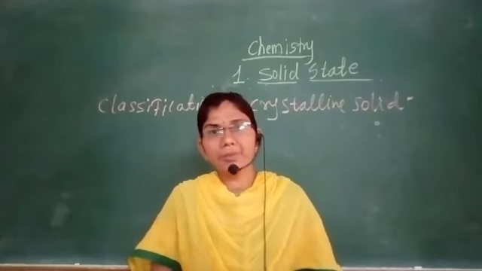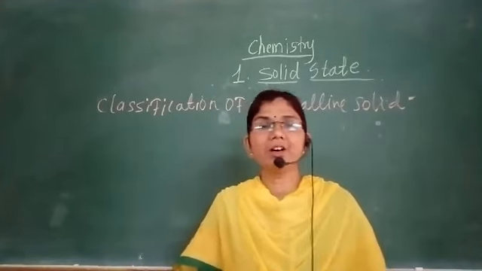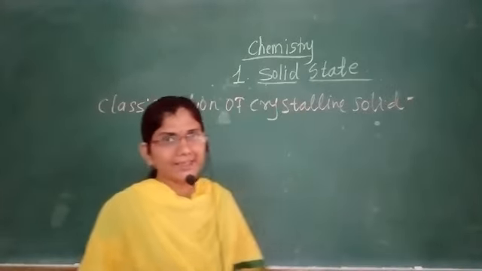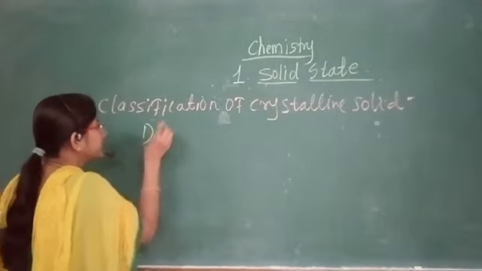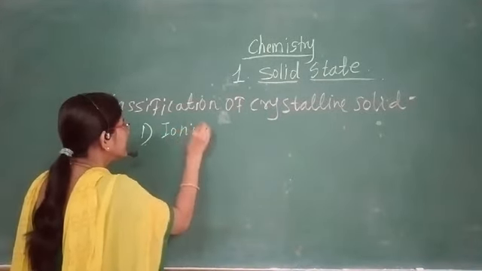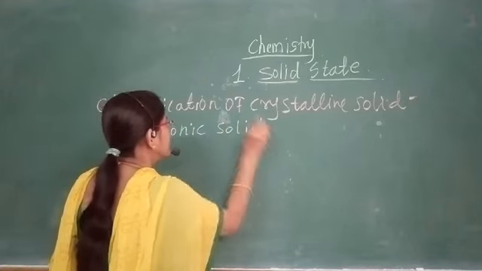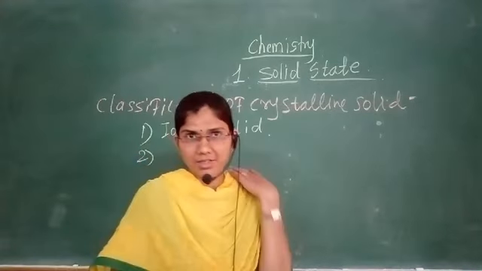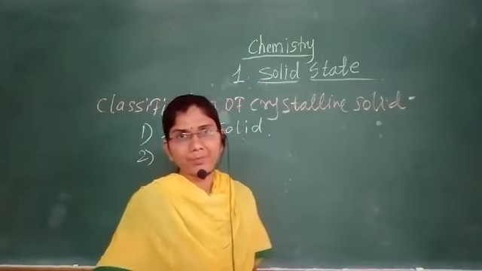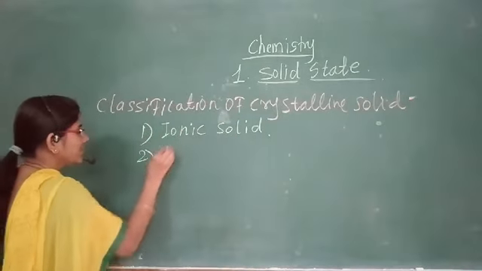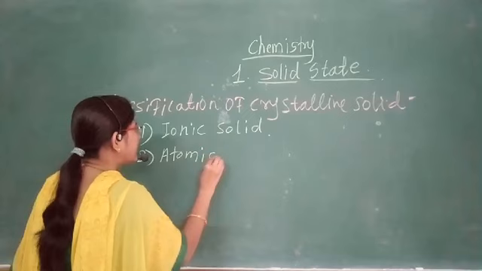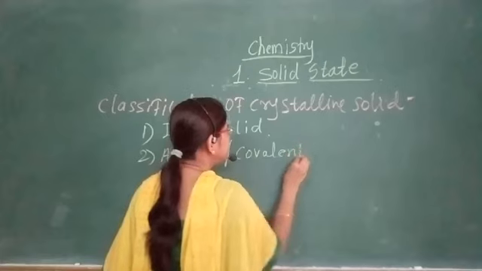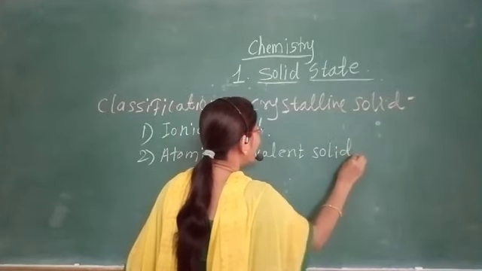If the constituent particle of the crystalline structure is an ion, then that solid is called an ionic solid. If the constituent particle is an atom, then that crystalline solid is called an atomic or covalent solid or covalent crystal.